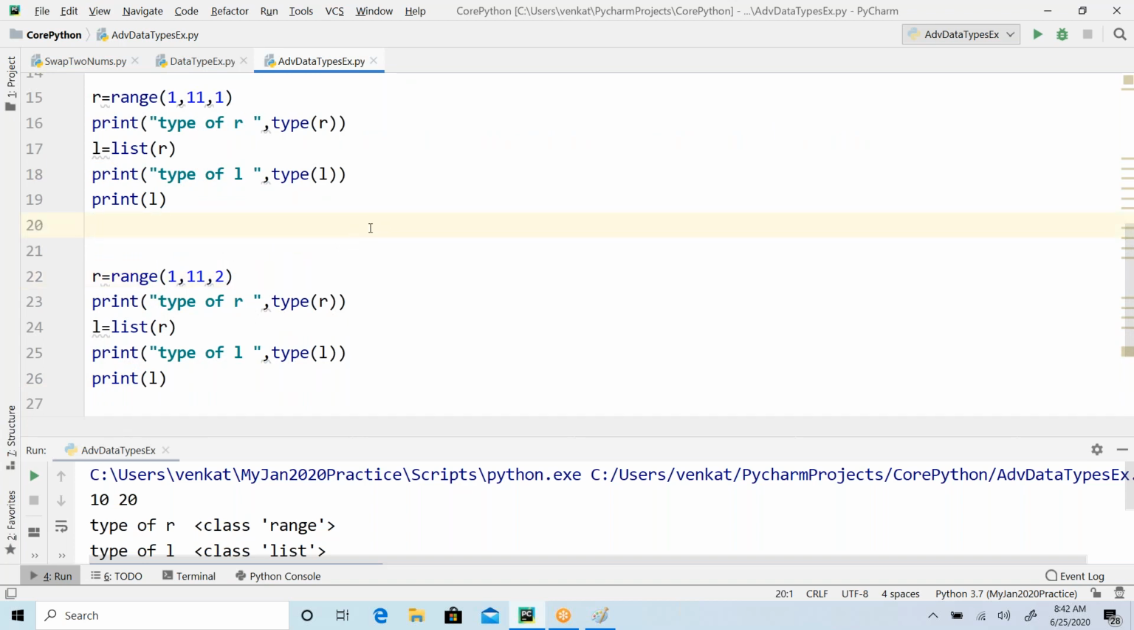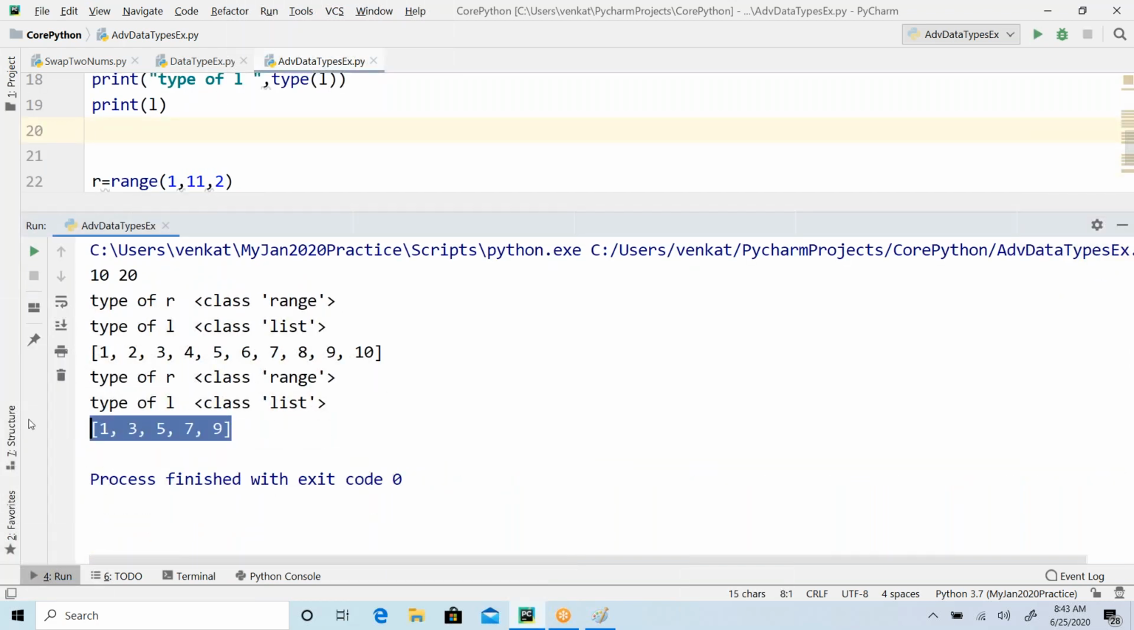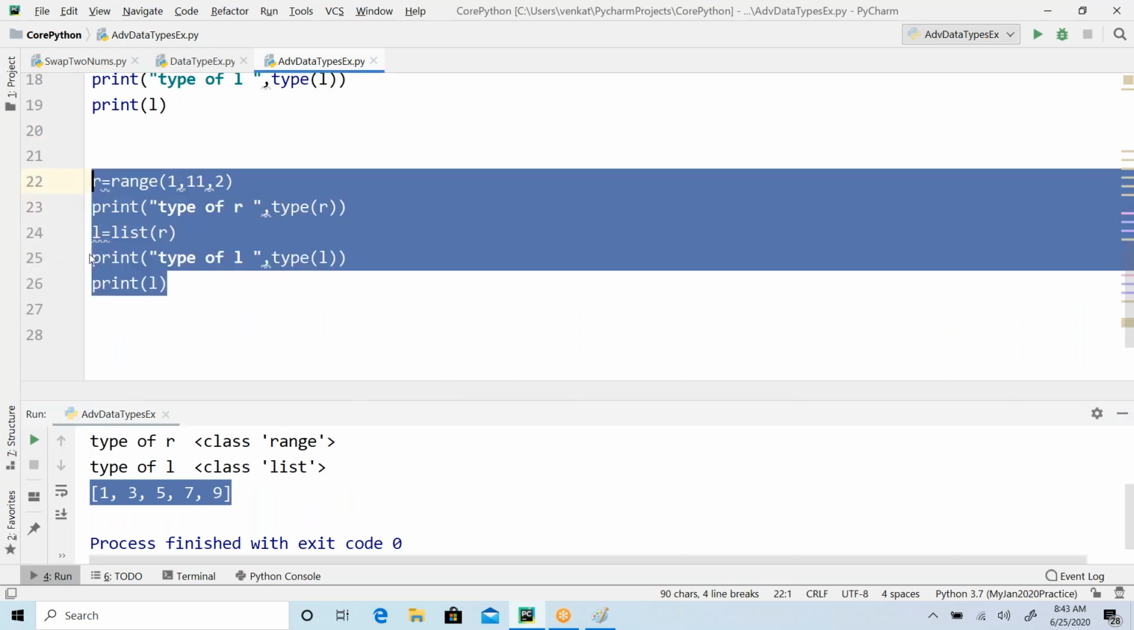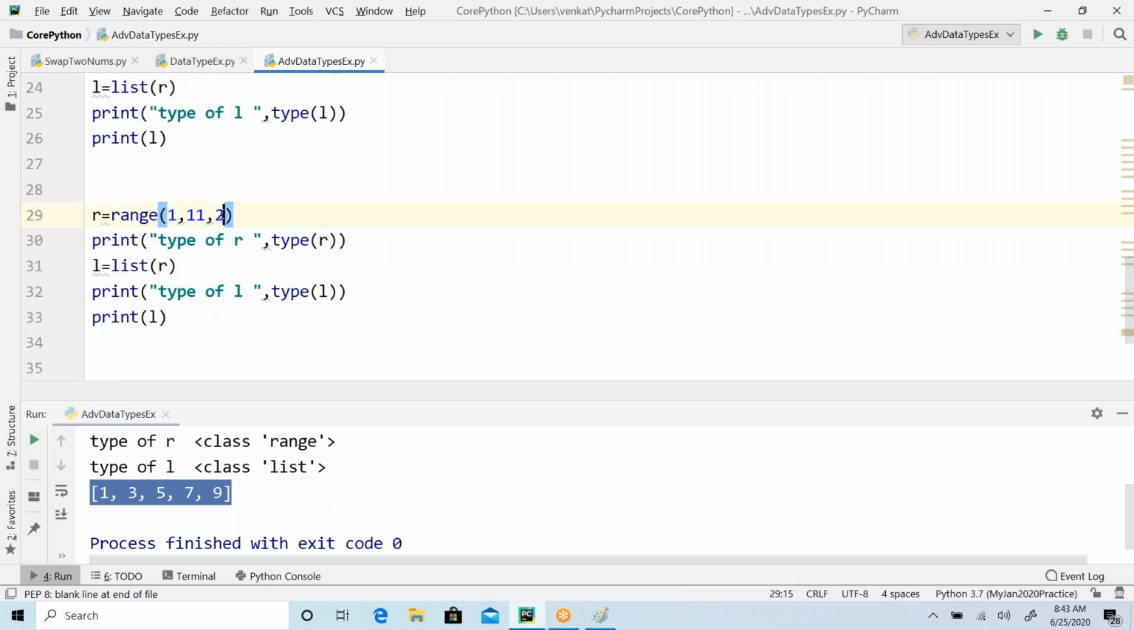How is it going to print the values now? 1 plus 2 is 3, 3 plus 2 is 5, 5 plus 2 is 7, like that it is going to give you. See that? 1, 3, 5, 7, because my range step value is 2. Okay, now in a similar way I can use negative values also, right?